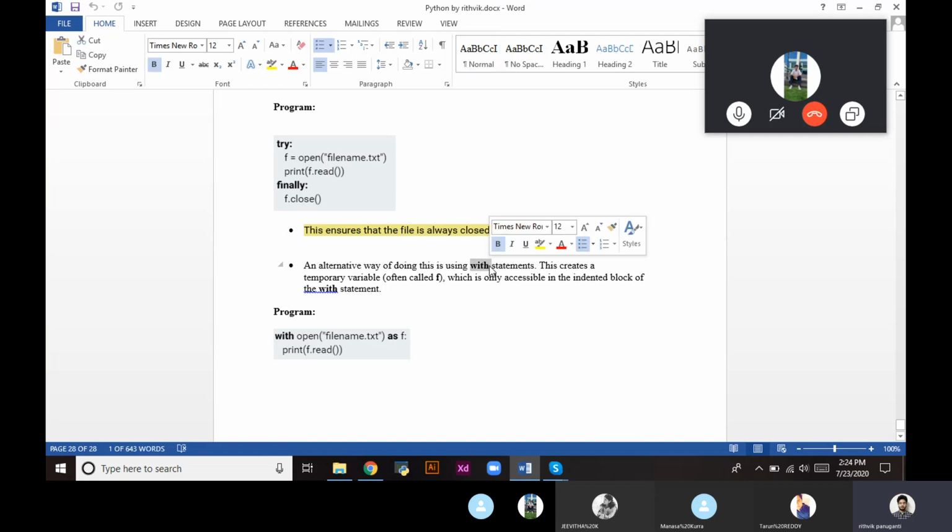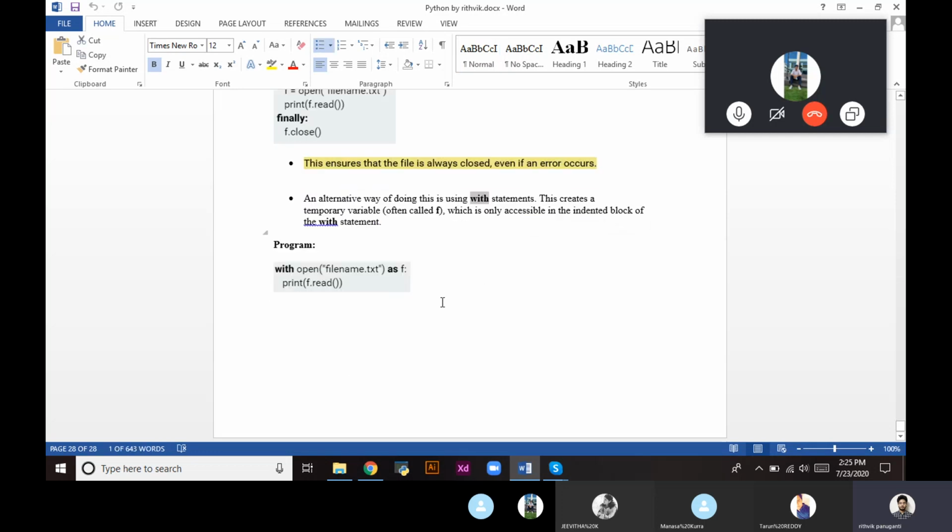We are using the with statement. This is the syntax: with open, we are opening a file as f. f is a temporary variable we are creating. As f, print f dot read. It is only accessible in the indented block of the with statement. Until the with statement is completed, the file will be accessible, and after completing the with statement, the file will automatically be closed. This is the use of the with statement.